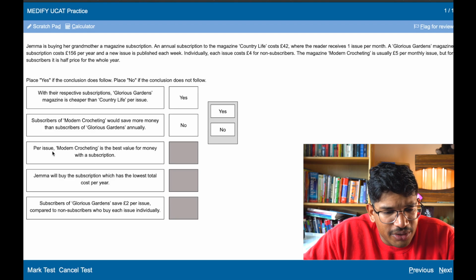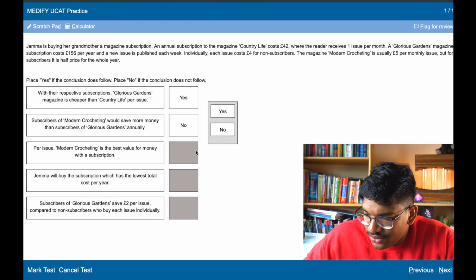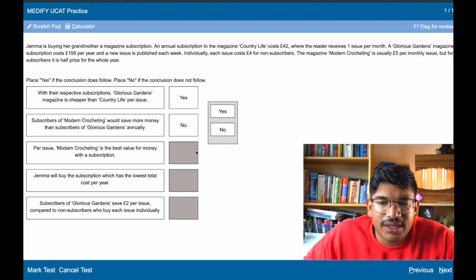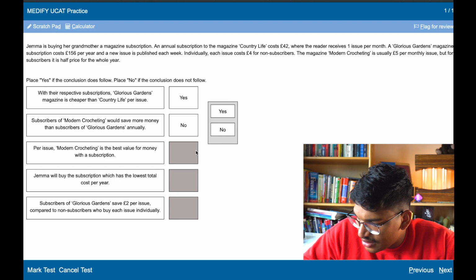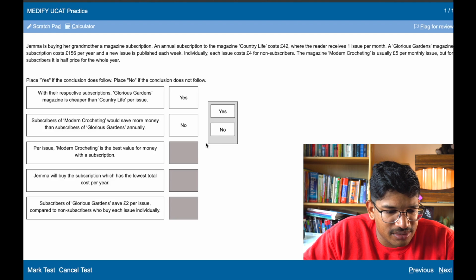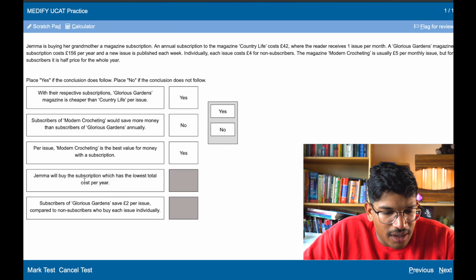Per issue, Modern Crocheting is the best value for money with a subscription. Well, it's a monthly issue, and it's £30 a year for 12 issues, which is roughly around £2 something, which is actually quite cheap. So yeah, that's correct. Actually no, because Glorious Gardens it's £156. That's £3. Actually, no, yeah, so that's right.